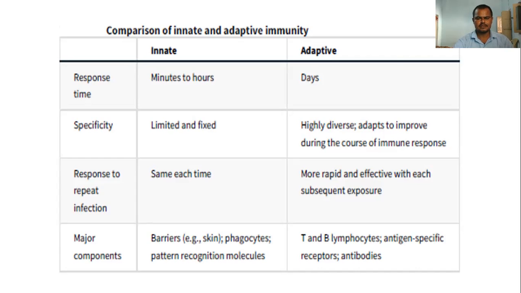So, major components. Here, in innate immunity we find the barriers, phagocytic cells, and pattern recognition molecules. These are the major components found in innate immunity. But in adaptive immunity, we find T and B lymphocytes, antigen-specific receptors, and antibodies. These are involved in adaptive immunity.